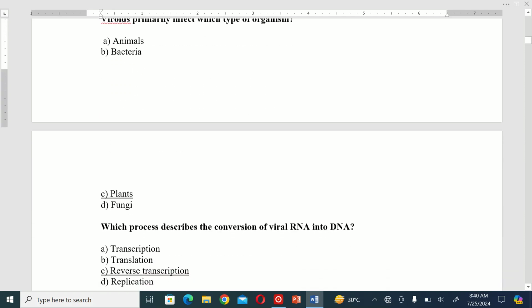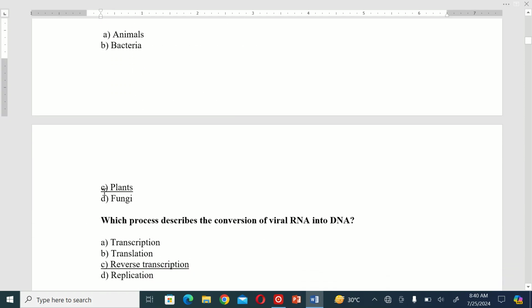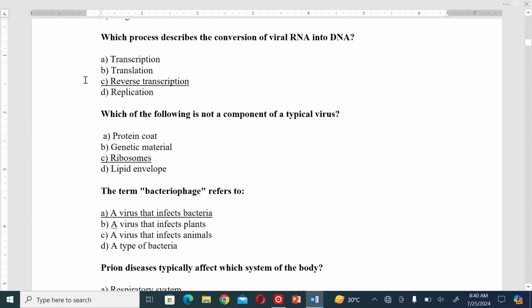B. Bacteria. C. Plants. D. Fungi. So the correct option is C, plants. The next MCQ is: which process describes the conversion of viral RNA into DNA? A. Transcription. B. Translation. C. Reverse transcription. And D. Replication. So the correct option is C, reverse transcription.